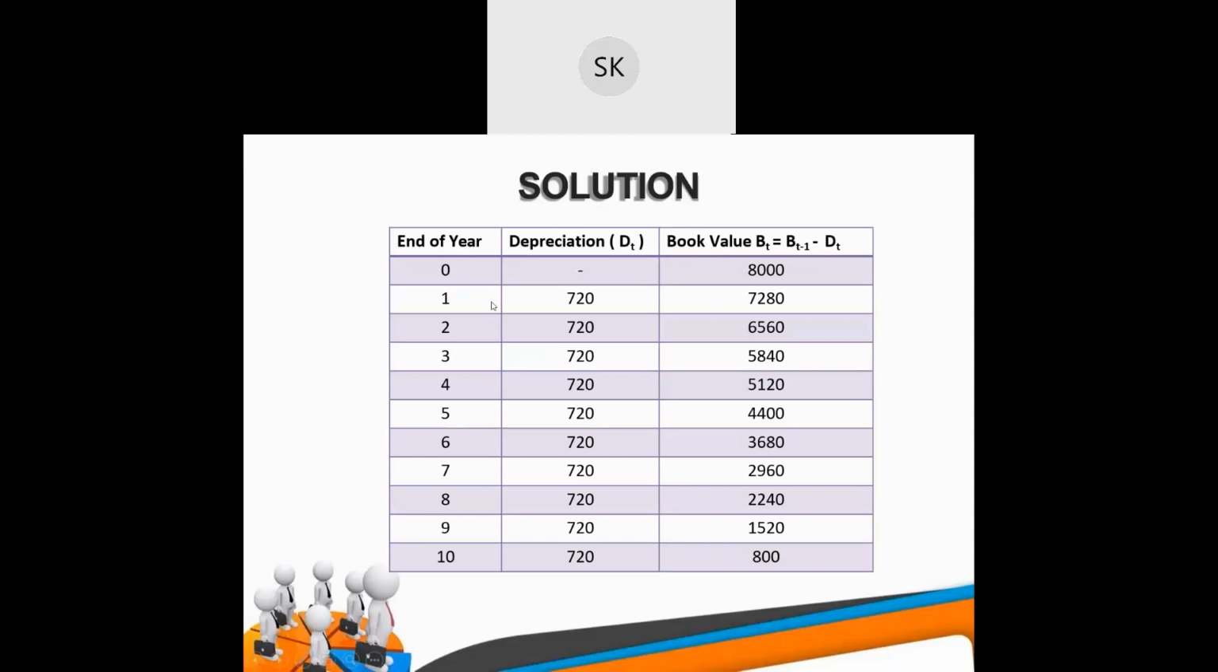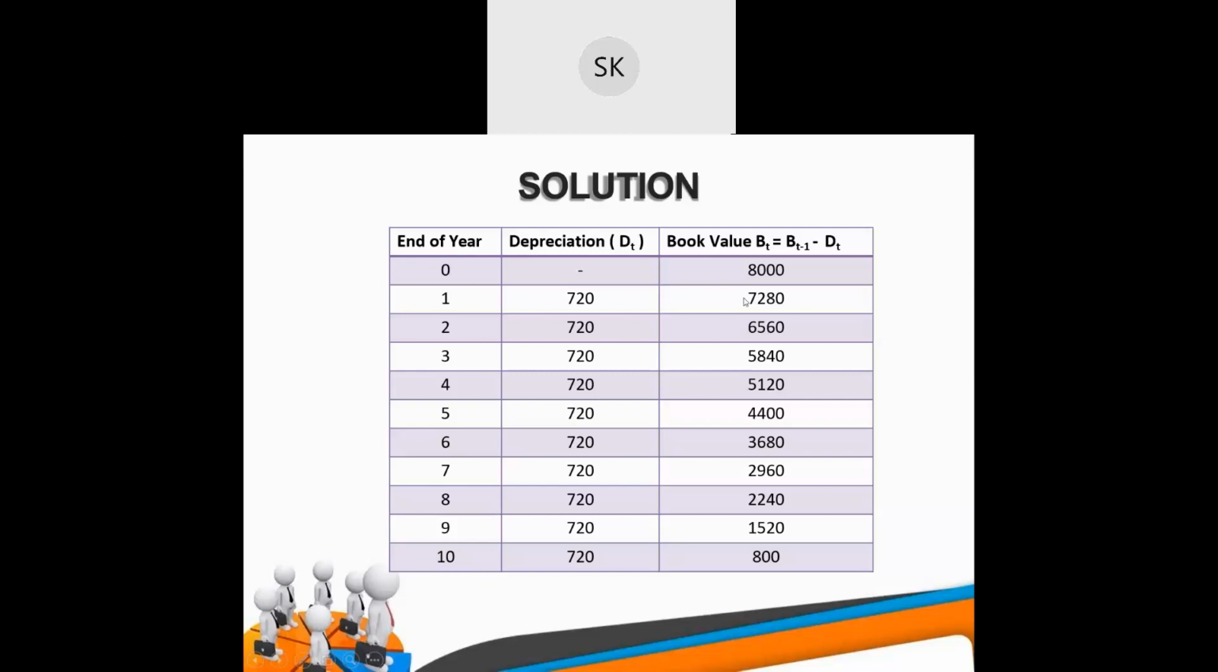Then at the end of the first year, depreciation will be the same. Now book value will be 8,000 minus 720, this much. Then at the end of the two years, this minus... what is the book value at the end of the second year? 7,280, and depreciation is 720.